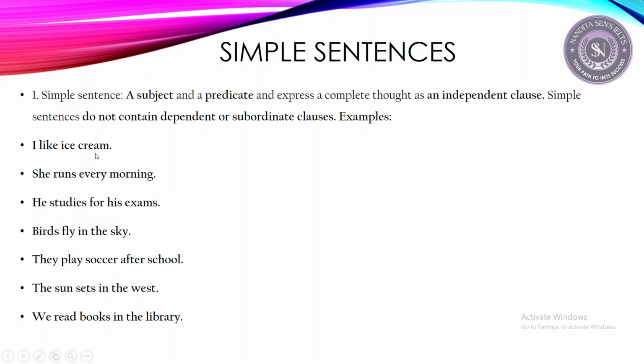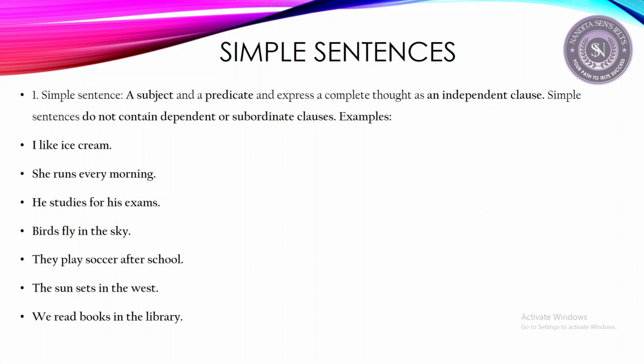For example, I like ice cream. Here we have one subject and one predicate. She runs every morning. Here again we have one subject and the rest is predicate. Can you read the rest of the sentences, please? I like ice cream. She runs every morning. He studies for his exams. Birds fly in the sky. They play soccer after school. The sun sets in the west. We read books in the library. Here we have just one subject and a predicate, so all of these are simple sentences.